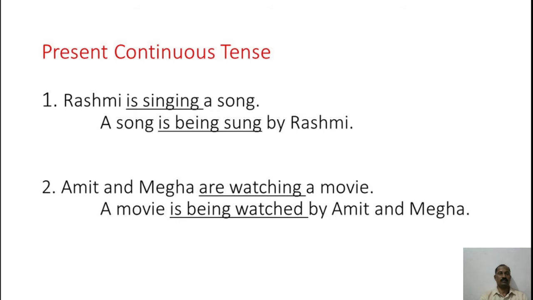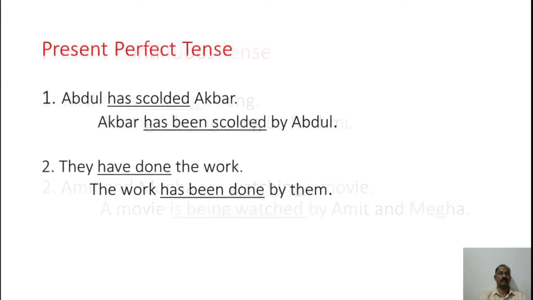Second example: Amit and Megha are watching a movie. If we convert it into passive voice, A movie is being watched by Amit and Megha. Just observe the underlined words: are watching is replaced by is being watched. So watch became watched because it has to be changed into past participle, and along with that we have kept being. Next, we will move on to the next slide.